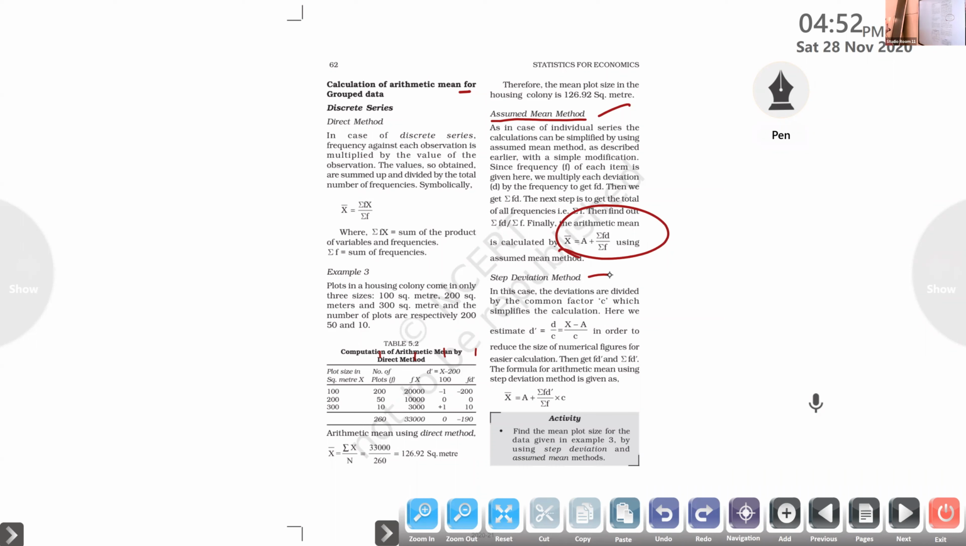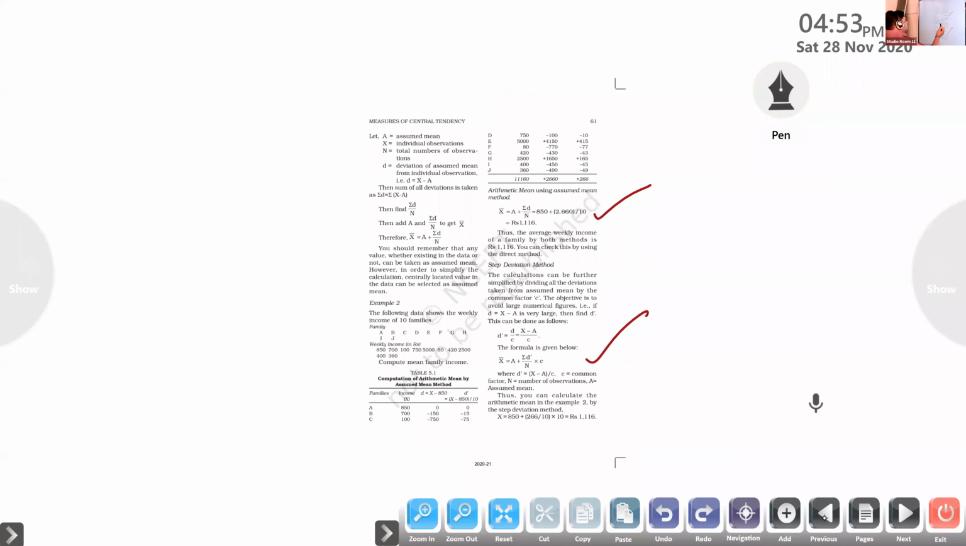Next, step deviation method. In this case, the deviations are divided by the common factor c, which simplifies the calculation. Here we estimate d dash is equal to d divided by c, that is x minus a divided by c, in order to reduce the size of the numerical figures for easier calculation. Then we will get fd dash and the sum of fd dash. The formula for arithmetic mean using the step deviation method is x bar is equal to a plus sum of fd dash divided by sum of f, into c.